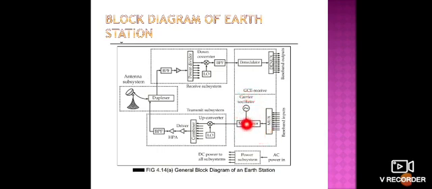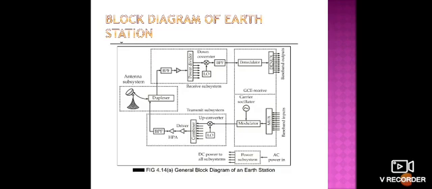The output of the modulator is given to the transmit subsystem. This is about the transmitter section. At the same time the GCE receiver, this one, performs the opposite of the transmit section, because we already know about communication subsystems.